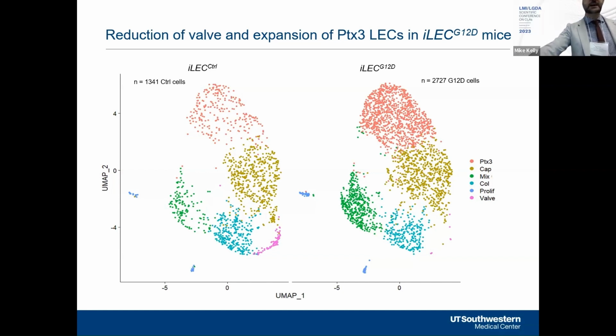And a few things jumped out to us right away. The first thing was the reduction in the valve population in our mutant animals. And this is consistent with what we observed by immunofluorescence staining, where our KRAS mutant animals had a reduction in lymphatic valves. So we see that by immunofluorescence staining, and we also see this by single-cell RNA sequencing. The other thing that we noticed was that there appeared to be expansions of certain populations. So the PTX3 population, as well as the mixed population, which also